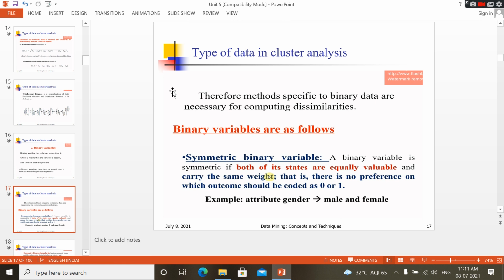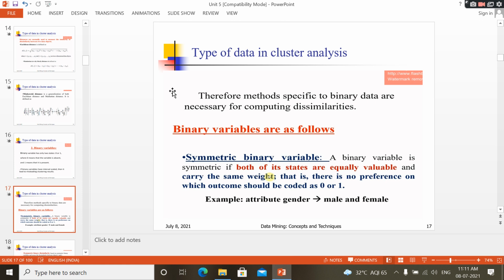First you have to find out which type the data is: interval scaled, binary, categorical, ratio scaled, discrete, continuous, ordinal, or otherwise a mixed type of variable. Yes, you have to identify the types of data on which you are applying clustering.